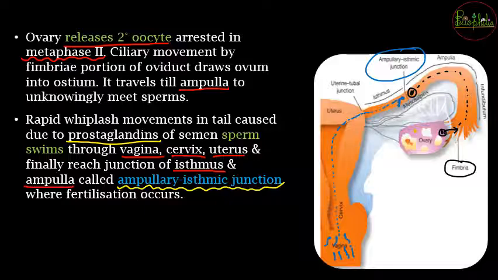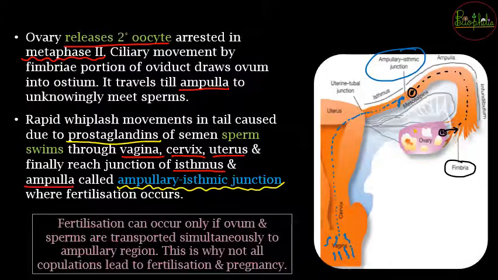Or if the sperms are slow, and ejaculation or insemination was late, then the egg will reach down, and as soon as it comes into the uterus or elsewhere, no fertilization will occur. So fertilization will occur only if the ovum and the sperms are transported simultaneously and coincidentally meet each other at the ampullary isthmic junction.